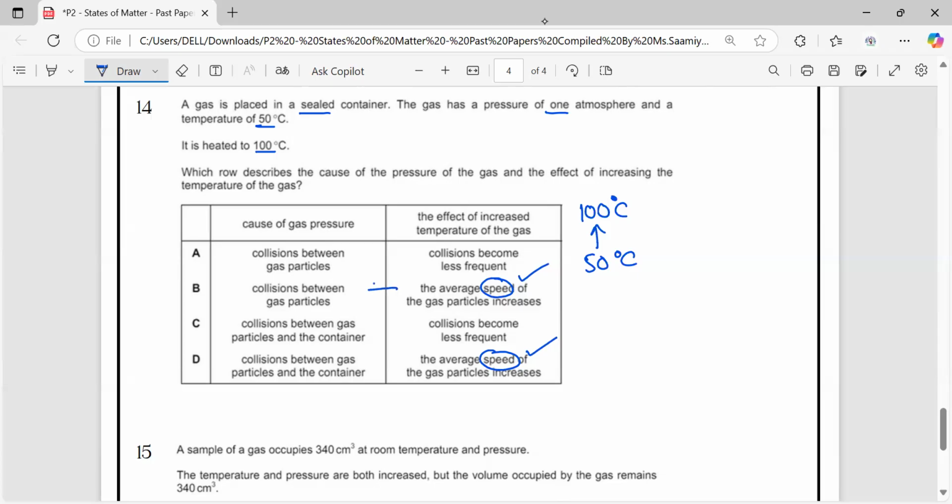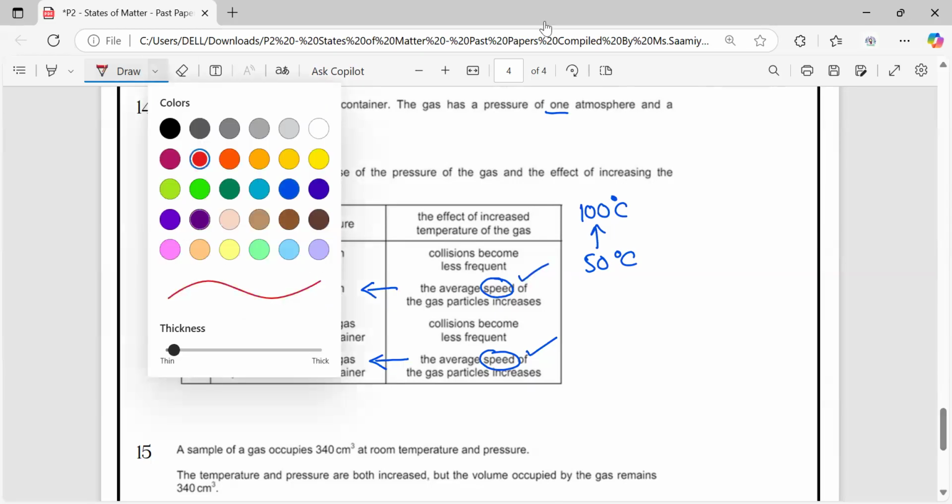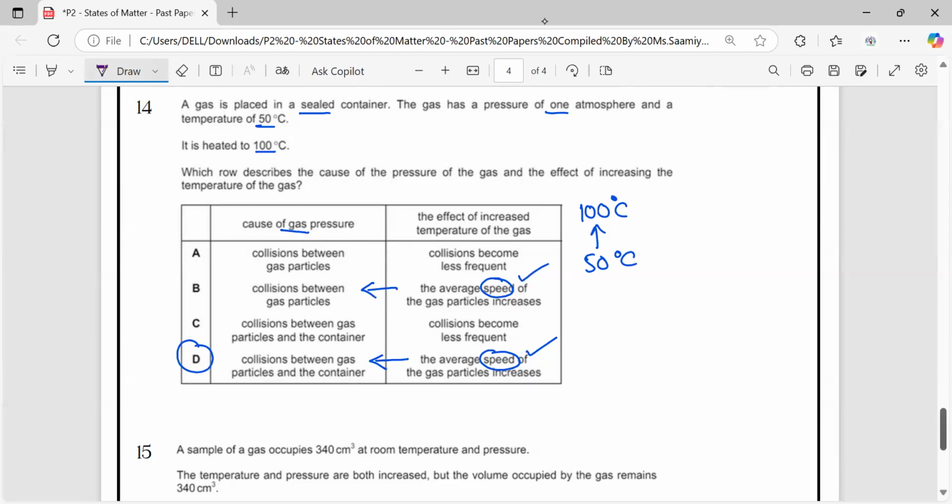But let's see for the pressure. Which one is correct? The cause of gas pressure, what creates pressure in it? Collision between the gas particles and collisions between gas particles and the container. So, which exerts pressure? The collision between the gas particles and the container. This one is correct, because pressure will be exerted when the particles hit with each other and with the walls of the container.